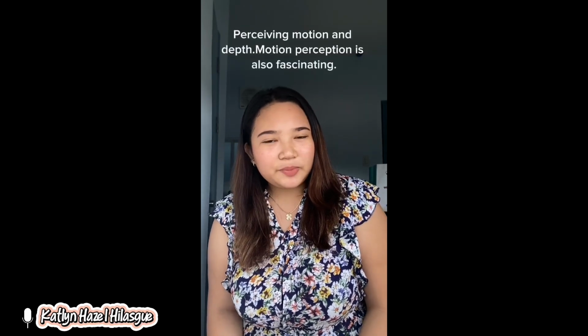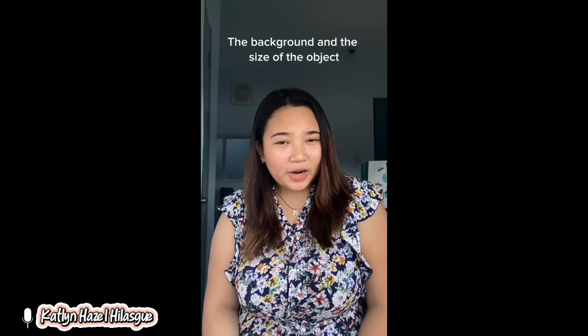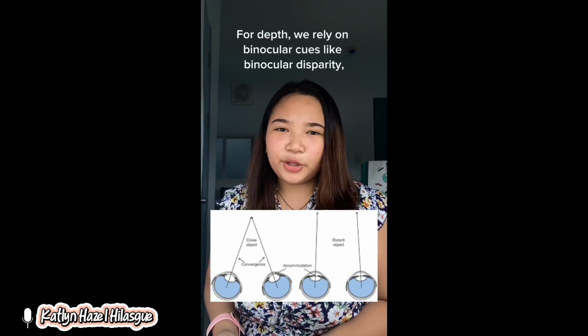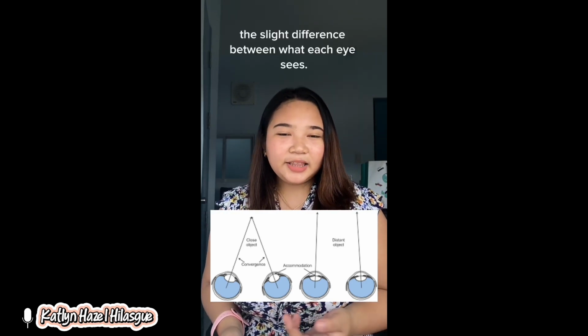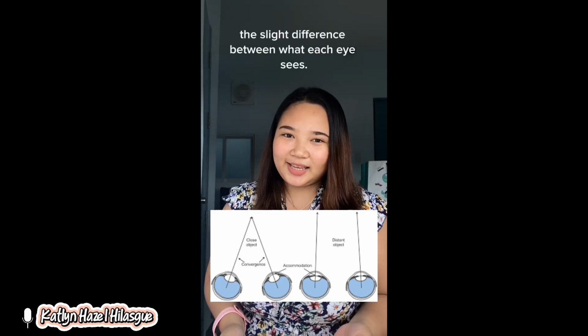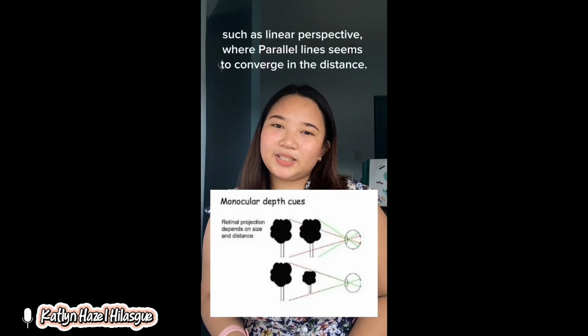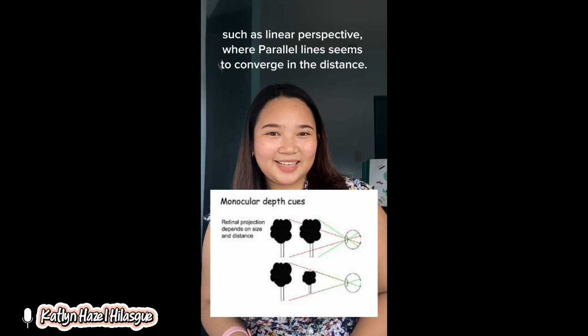Perceiving motion and depth. Motion perception is also fascinating. The background and the size of the object can affect how we see movement. For depth, we rely on binocular cues, like binocular disparity, the slight difference between what each eye sees. And there are also monocular cues, such as linear perspective, where parallel lines seem to converge in the distance.